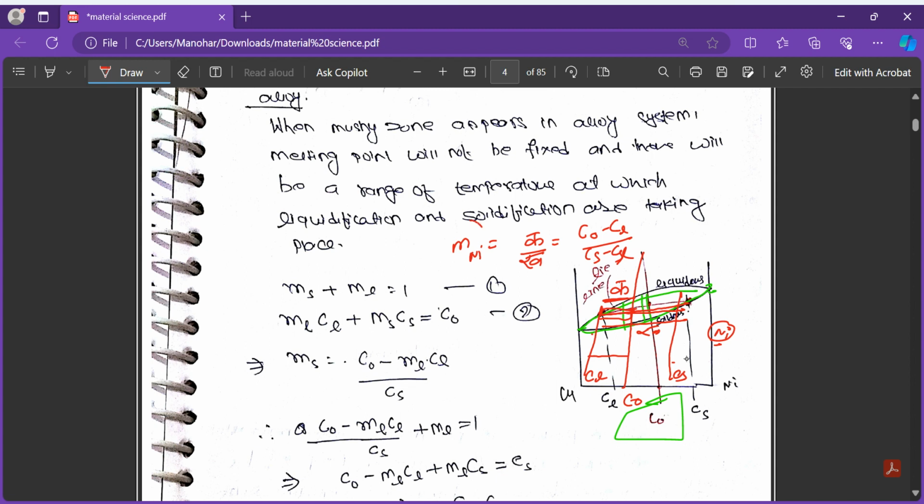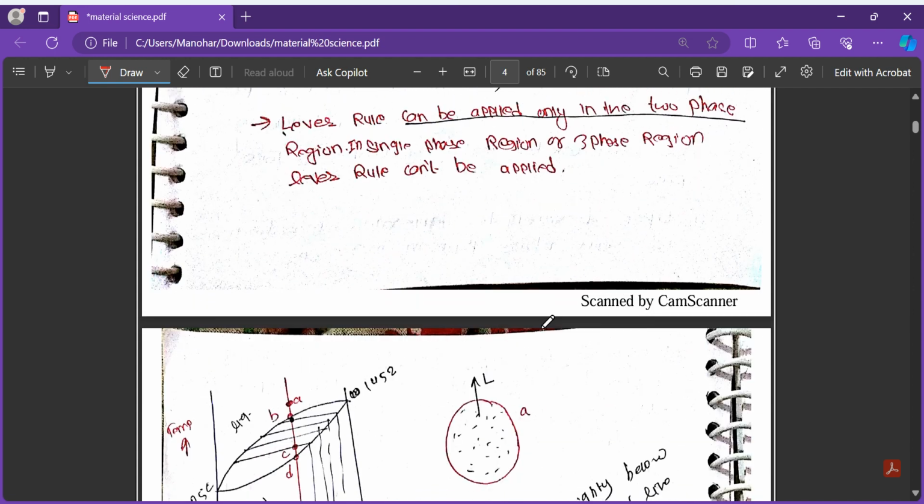So this is the fraction of nickel and fraction of copper. The copper is on this point, so copper is on this side. Therefore we have to take the opposite side, this one. That will be Cs minus C naught divided by Cs minus Cl. So this is the mass of the copper fraction. This horizontal line is known as the tie line.